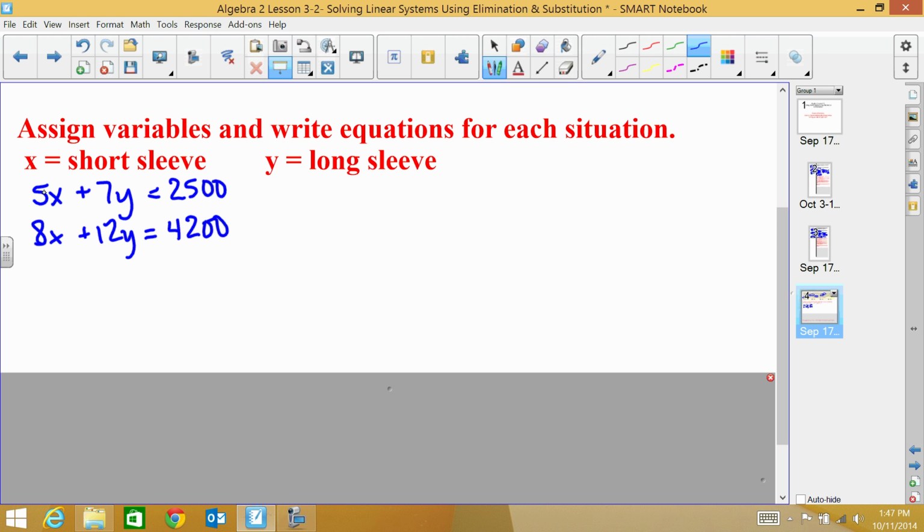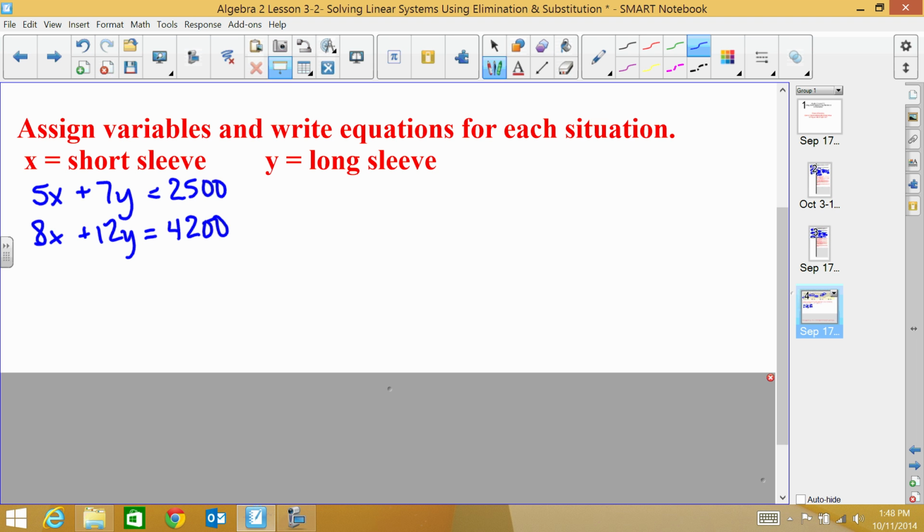I could easily just multiply and then add them together. Sometimes with substitution, I would have to get x or y by itself, and it might come out to be a fraction, and that might be really messy to deal with. So I like to use elimination when the equations are both in the same form.